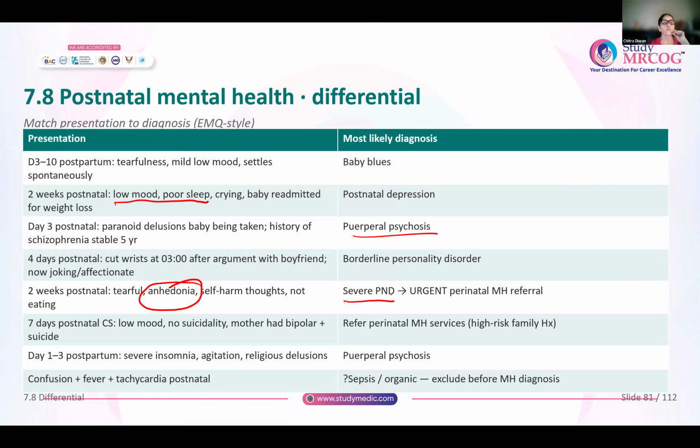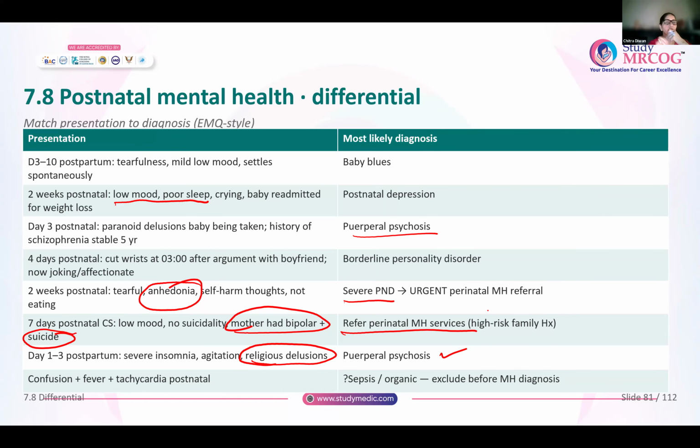Now, the woman presents 7 days postnatal after a CS. She has low mood, no suicidal tendencies, but she gives history that the mother had bipolar disorder and suicidal tendencies. Very high risk for puerperal psychosis, family history. Okay? So, refer again to the perinatal mental health services. She is 1 to 3 days postpartum. There is severe insomnia, agitation, and delusions are there. Again, whenever you see the word delusions or hallucinations, it is puerperal psychosis.